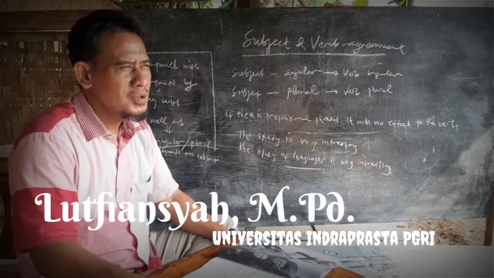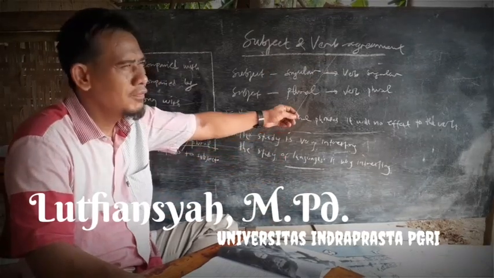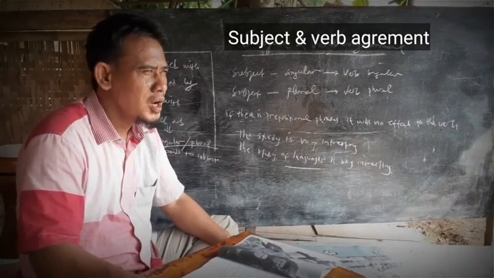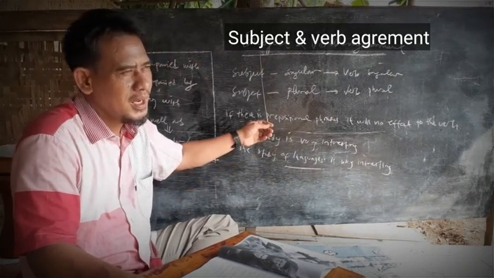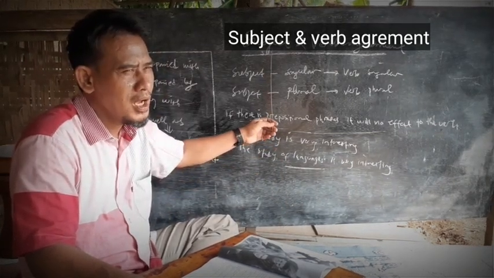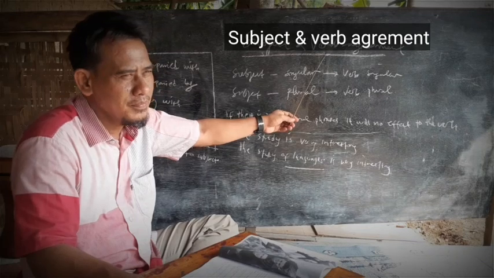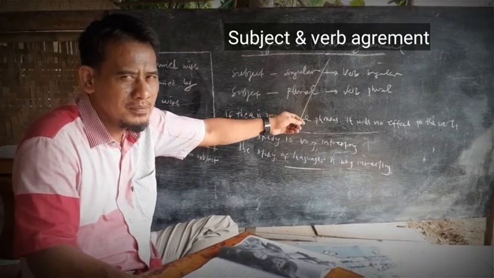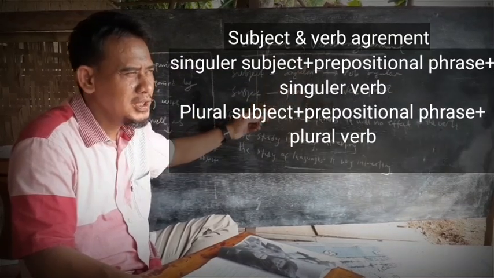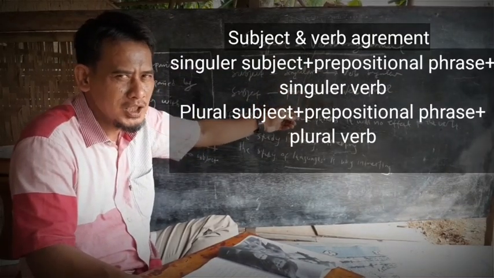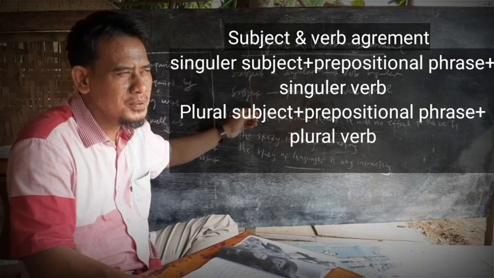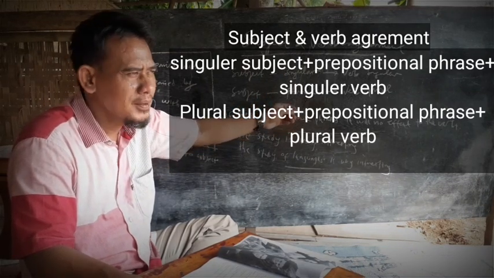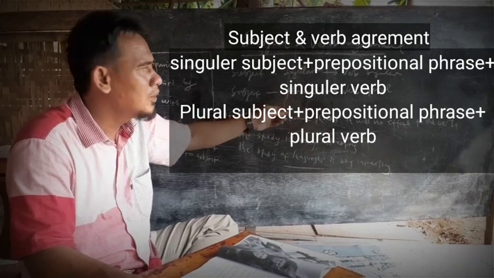Today we are going to learn about subject and verb agreement. Most of you have already known about the subject and most of you have already known about the verb. If there is a subject, there must be a verb. If the subject is singular, the verb is also singular. If the subject is plural, then the verb is plural, because a verb always follows the subject.